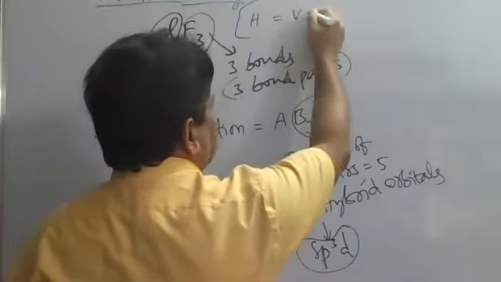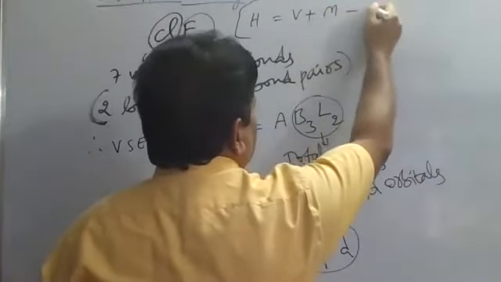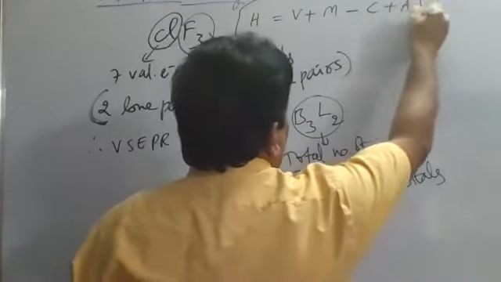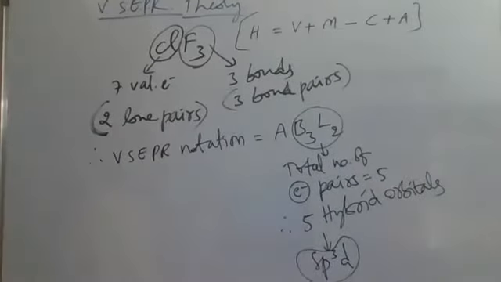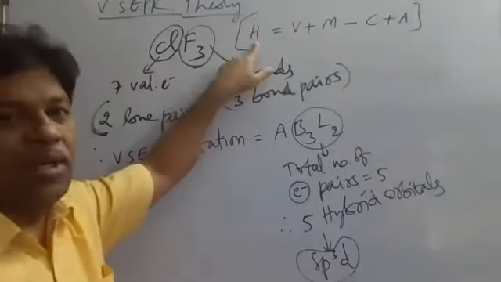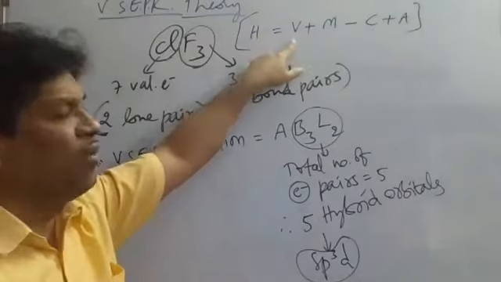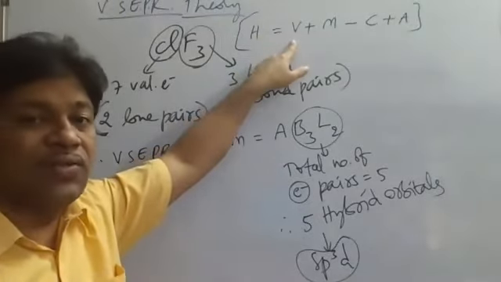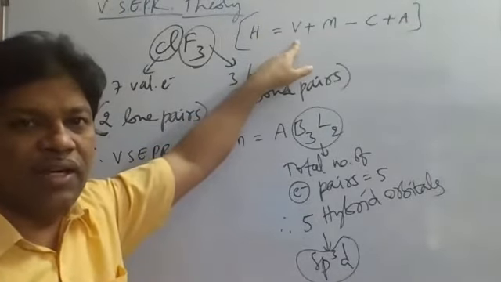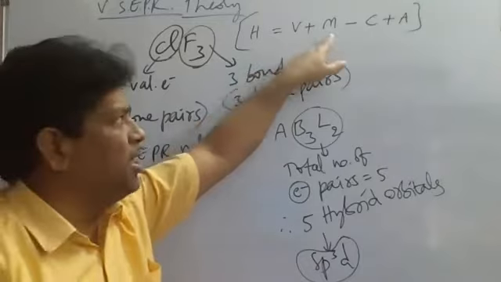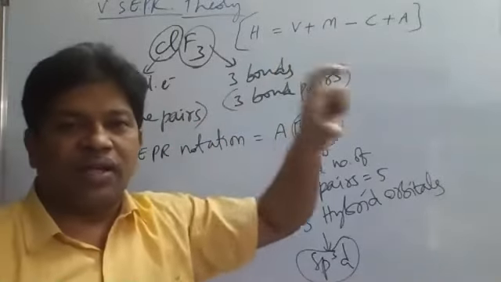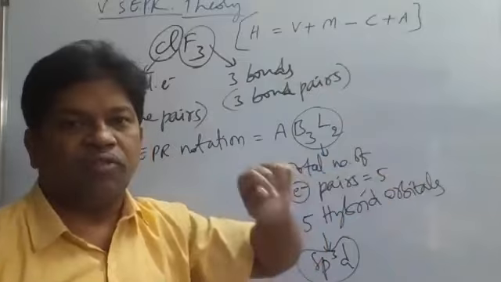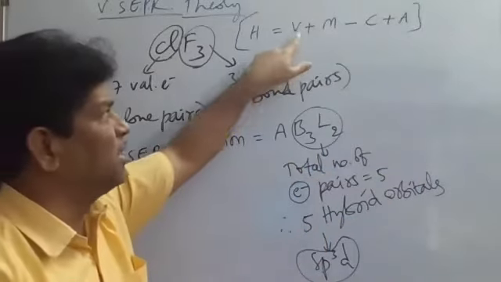The formula is H = V + M - C + A. Here H is the number of hybrid orbitals. V is the number of valence electrons of the central atom. M is the number of monovalent atoms surrounding the central atom.